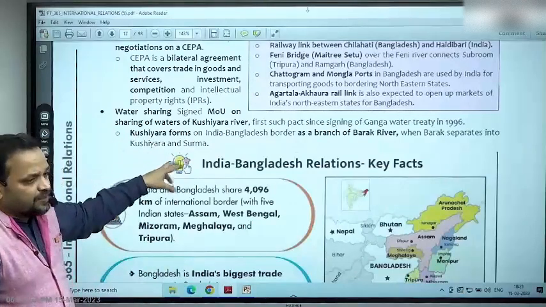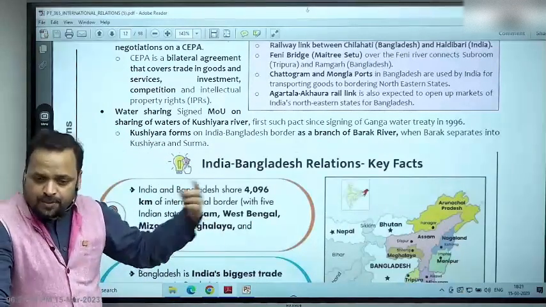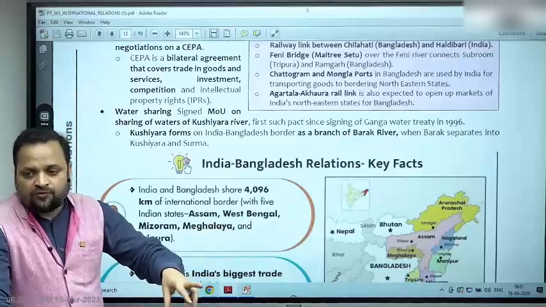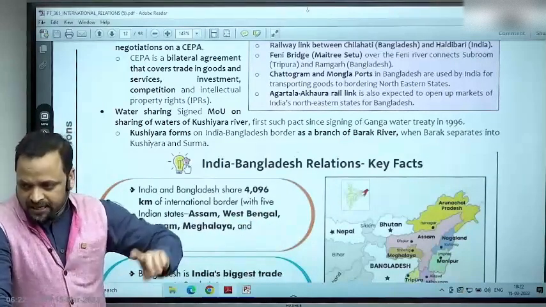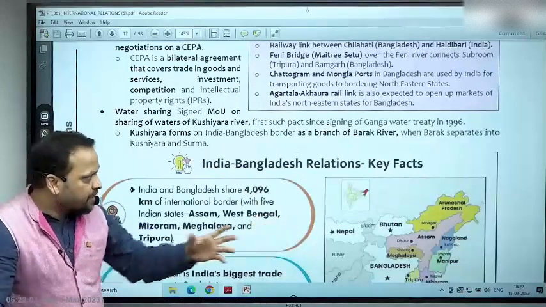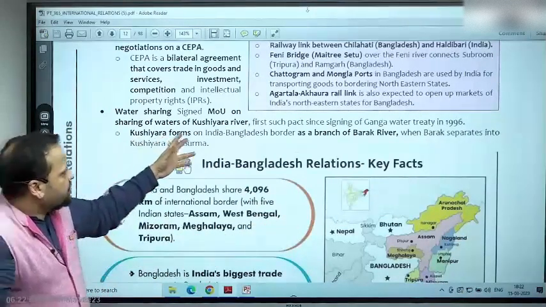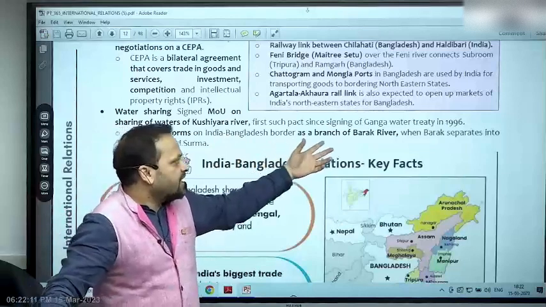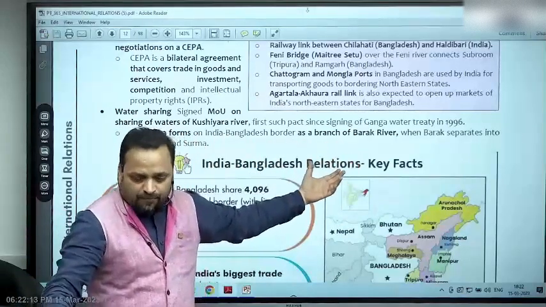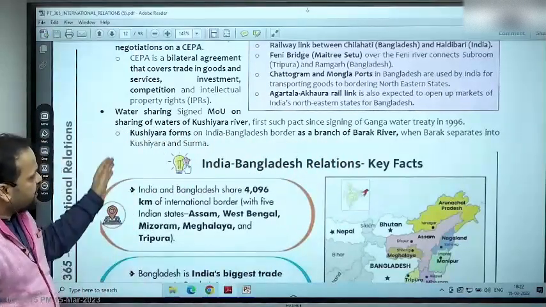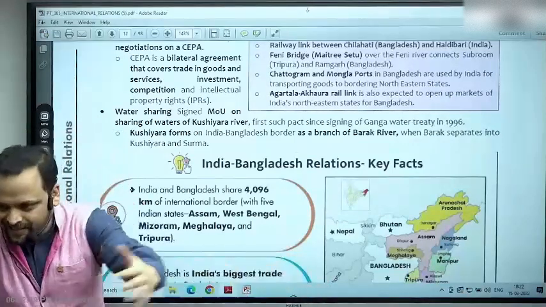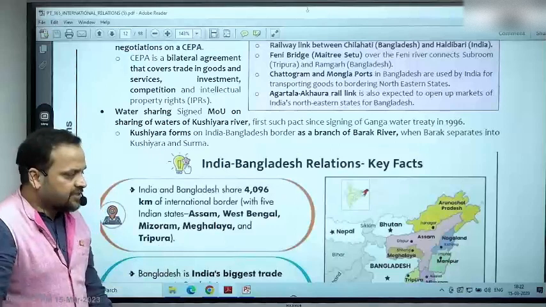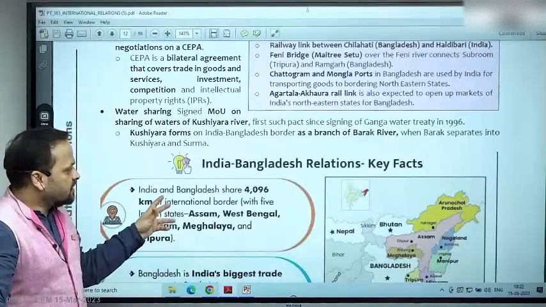तो इसका मतलब ये, once you are aware of areas of engagement, what happens is any new information can be added within that category. That this is economic information, this is about rivers, this is about border, right. Now Kushiara river forms on India-Bangladesh border as a branch of Barak river, so it is a tributary of Barak river. ठीक है. Barak separates into Kushiara and Surma, 2 streams, and then finally these streams come together with various other streams as Meghna river. समझ गए आप इस बात को?